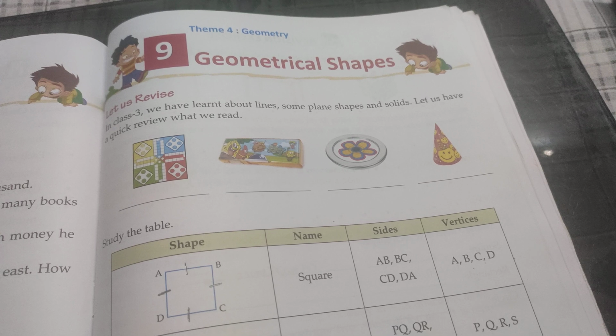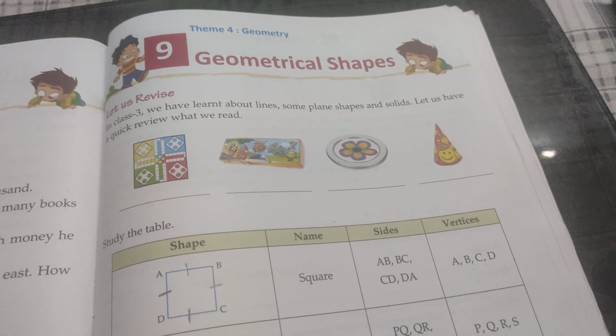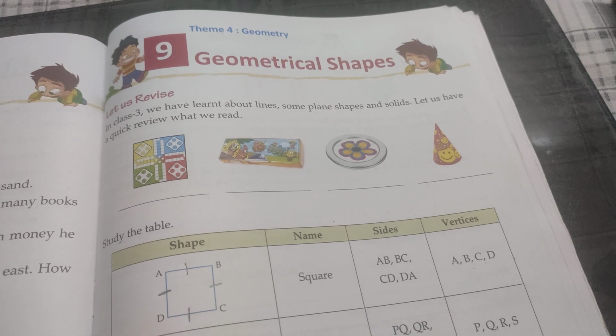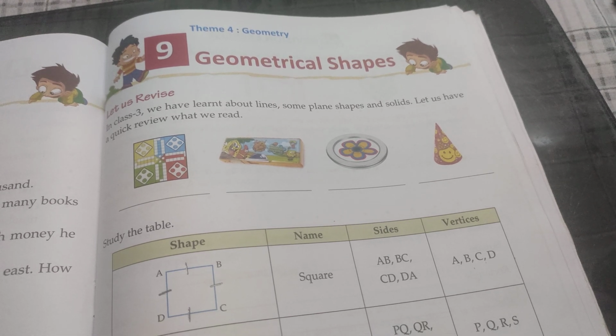So after completing chapter 8, we are going to start our next chapter, that is chapter 9. Chapter 9, Geometry or Geometrical Shape. So what do you understand by the word geometry? Geometrical comes from the word geometry. What is the meaning of geometry?